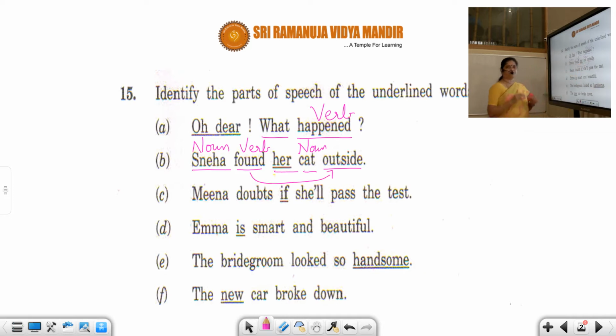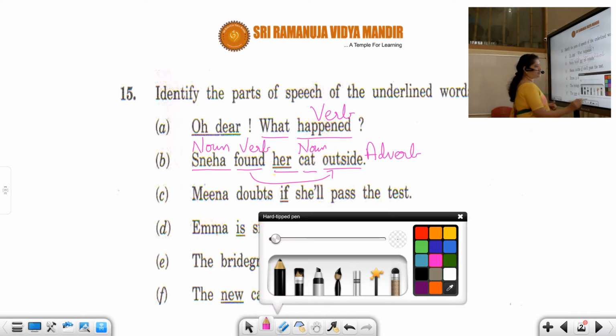Outside. Okay, don't get confused, it's not a preposition. It is not showing the position of the noun, but it is showing the verb's modification. Please don't get confused, students. Sneha is noun, found is verb.